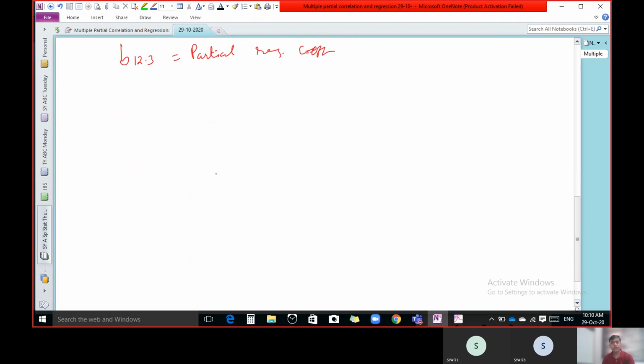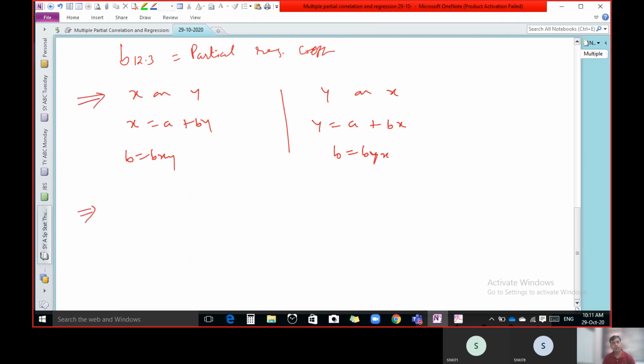So once again, listen carefully. If there is a regression line of x on y or y on x, it's like this: x equal to a plus by, and here y equal to a plus bx. That we know very well. Here b is nothing but bxy, and here b is nothing but byx. And there is a formula for bxy and byx, but this is for two variables. Now if there are three variables, then instead of x and y, you have to write x1 on x2 and x3. That is the first one. Second one, x2 on x1 and x3.